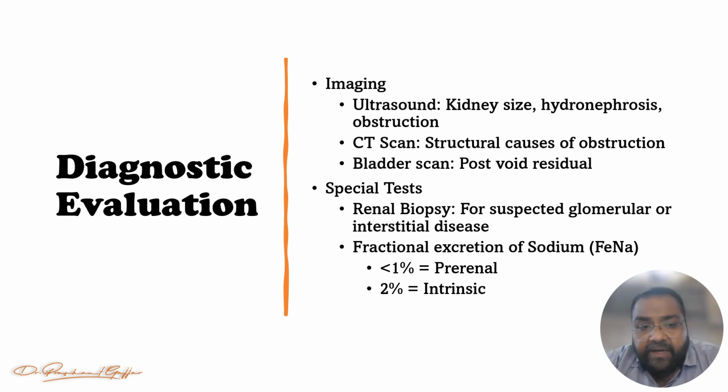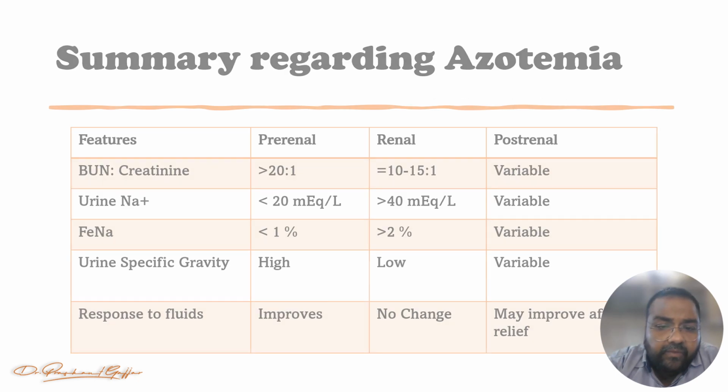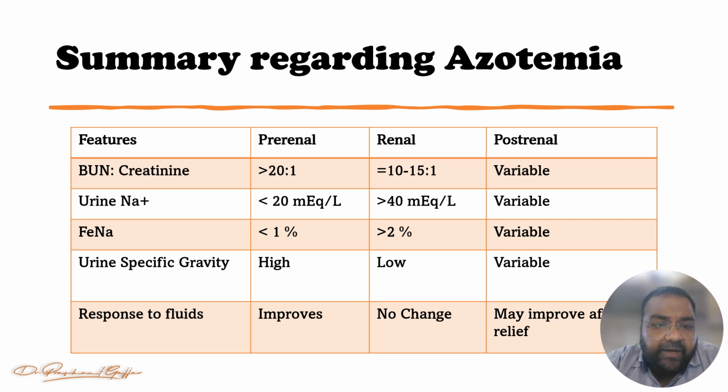So friends, I hope you can easily understand the diagnostic evaluation or the investigation of azotemia and urinary imbalance. So let's see one table to summarize all the azotemia and urinary imbalance. My friend, blood urea nitrogen and creatinine ratio more than 20 to 1, think about prerenal. Approximately 10 to 15 to 1, think about intrinsic cause or renal cause, and in the post renal cause it will be variable.